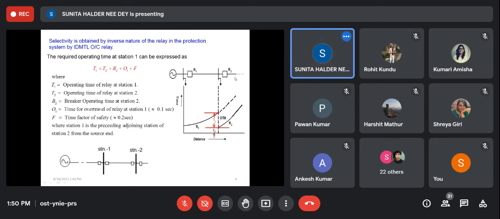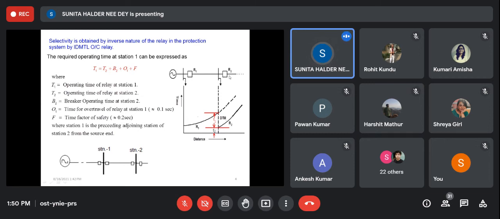That is not the case, because the operation is dependent on current, dependent on torque development. So when there is a fault near R2, obviously there is higher current near R1 also. So both relays tend to operate.